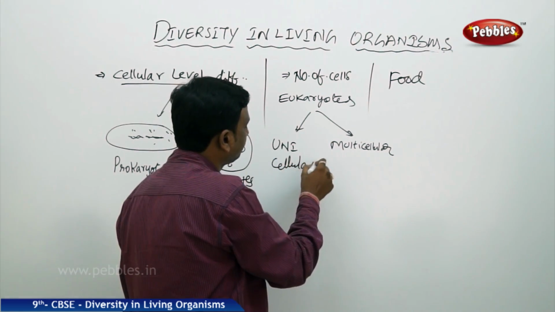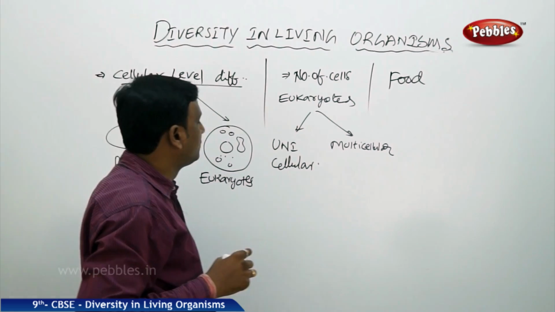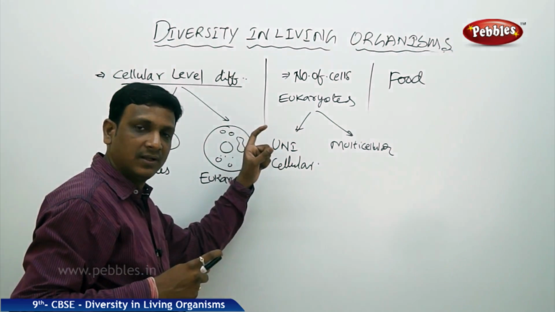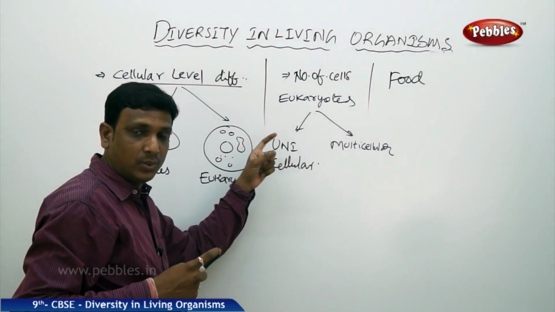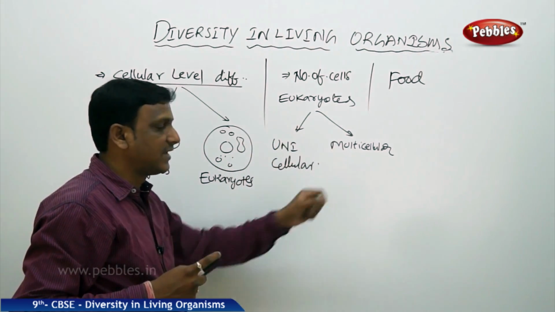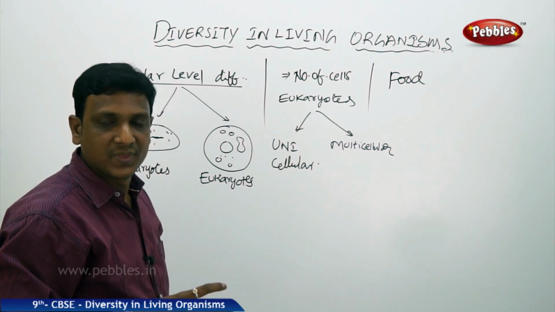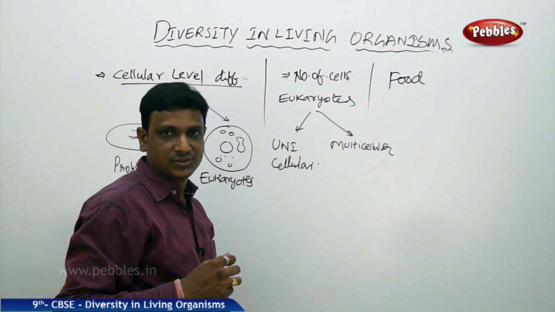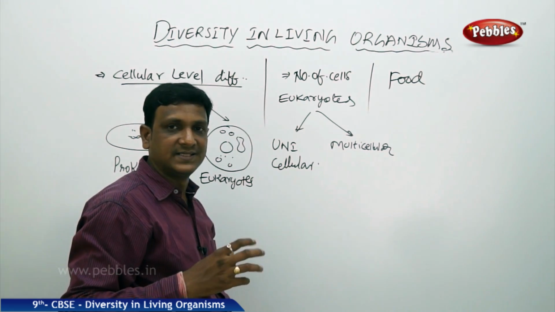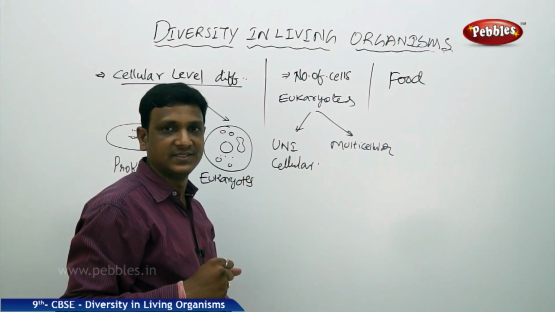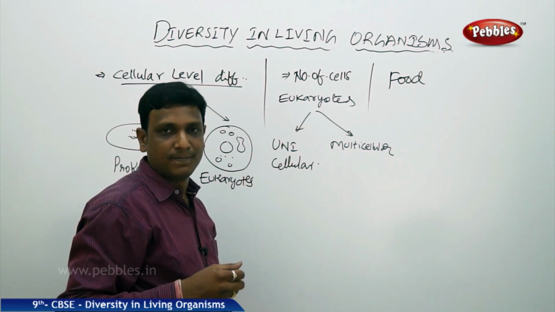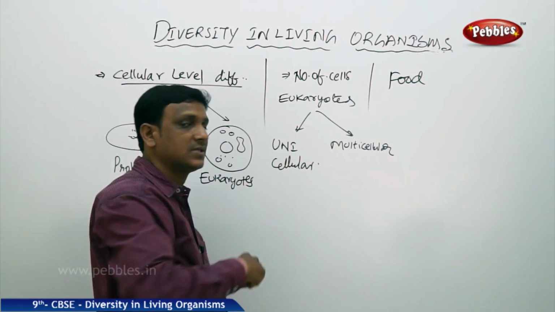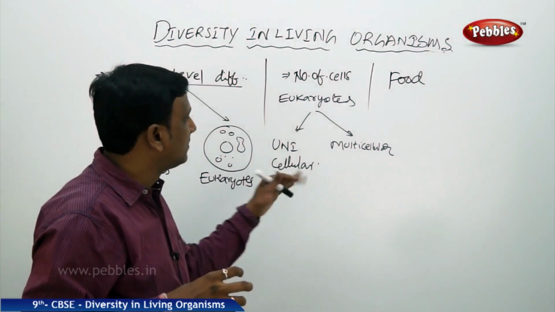Unicellular. So what is this unicellular? They have only one cell: eukaryotes like amoeba, paramecium, chlamydomonas, they have only one cell. Even though they are eukaryotes, they have only one cell throughout their life, whereas in other animals, multicellular organisms, they have a number of cells. So these cells are grouped in tissues performing different functions. So there is a hierarchy, a classification, an organization of the cells. The cells are differentiated into complex tissues, to organs and organ systems. So that is found in these organisms. Basing upon the difference, there you find the classification.